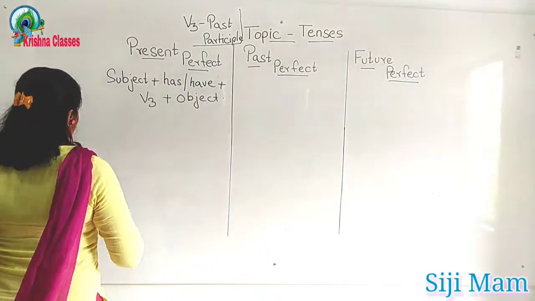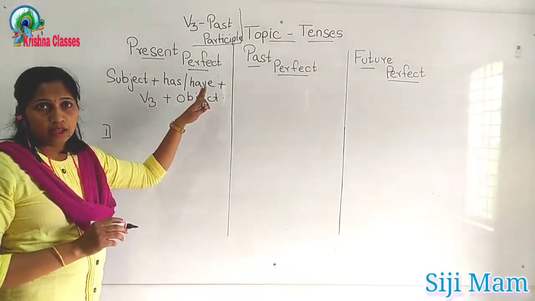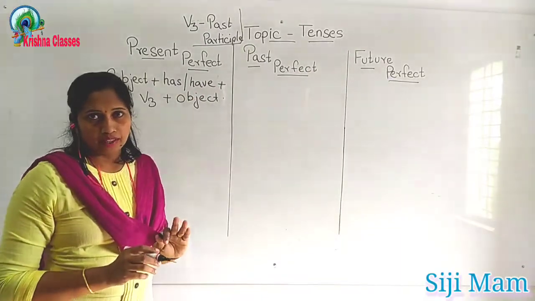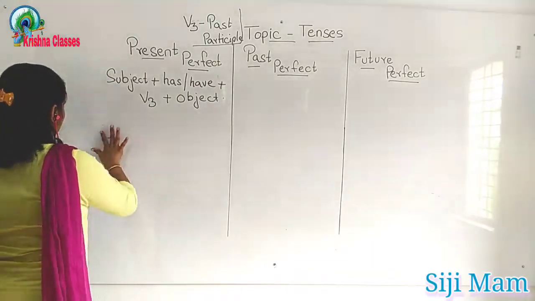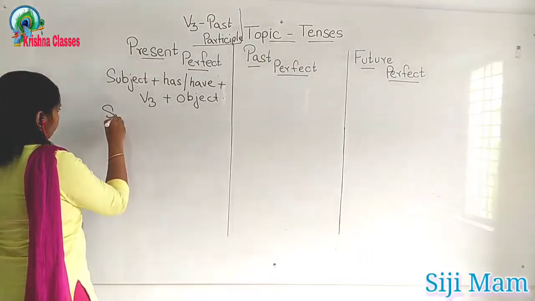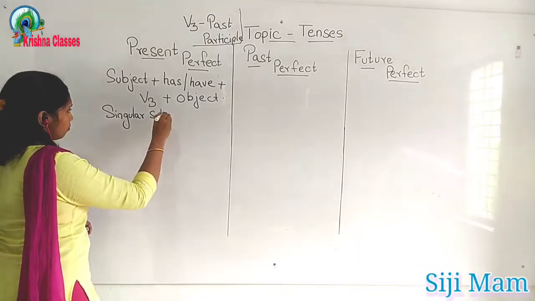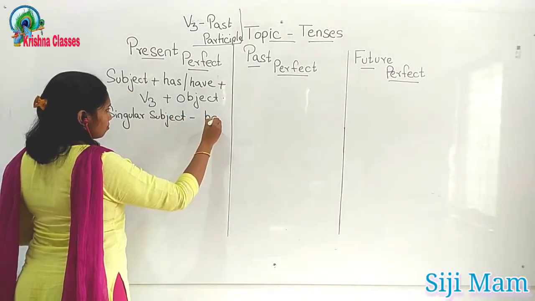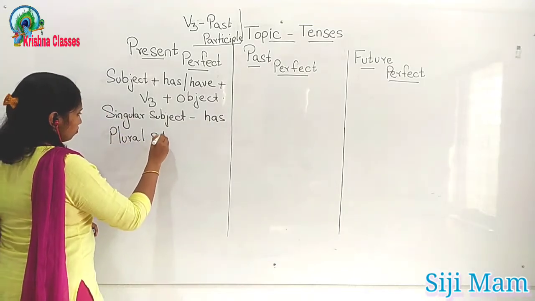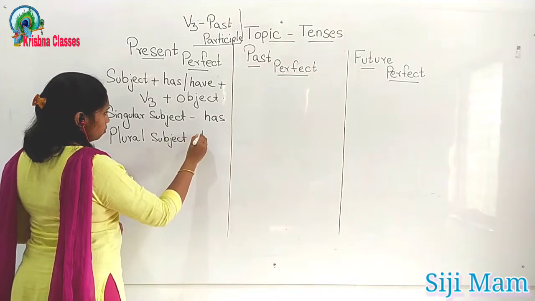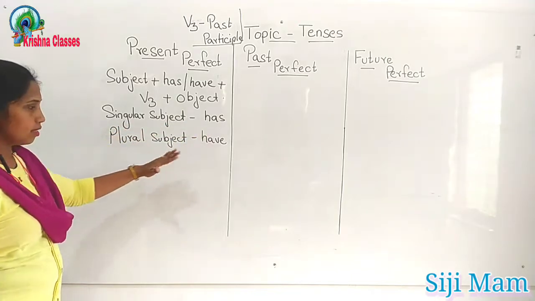So here I will give you some examples. Before that, singular subject has, plural subject have. Singular subject you have to use has, and plural subject you have to use have. Clear? So singular subject has, plural subject have.